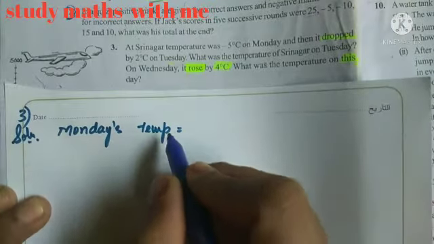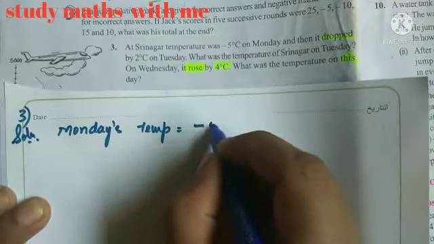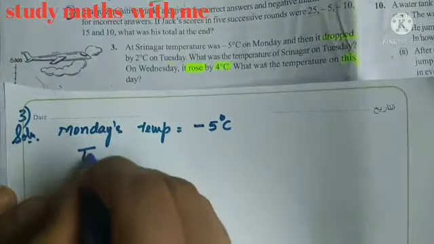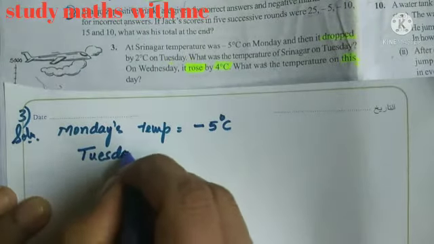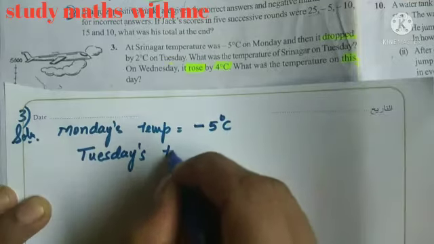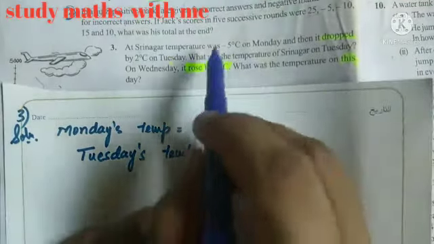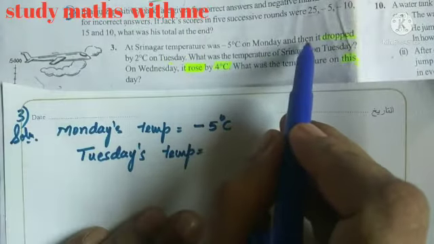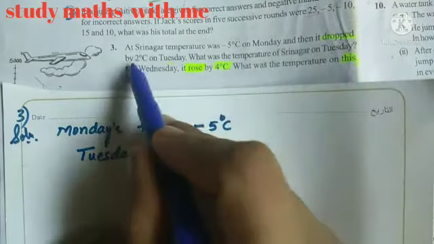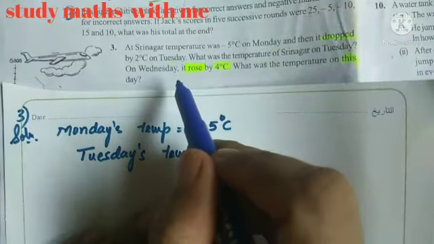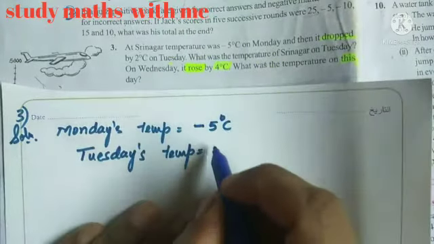Monday's temperature. It's already given. Minus 5 degree centigrade. Now you have to find out Tuesday's temperature. Tuesday's temperature, it dropped by 2 degrees centigrade on Tuesday. Dropped means here it is decreased, so minus.